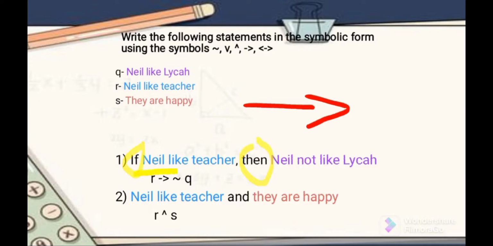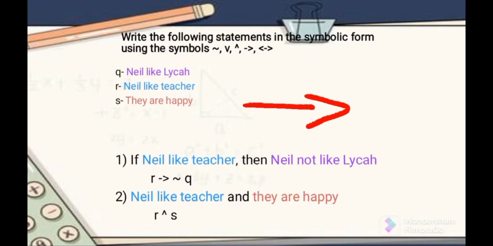So how do we transform it into symbolic form? We put the R, which is the first idea, Nail likes teacher. This is the R. Then the connective symbol, which means "if" and "then."